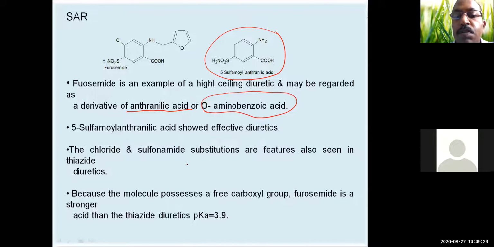The chloride and sulfonamide substitutions are features also seen in thiazide diuretics. Because the molecule possesses a free carboxylic group, furosemide is a stronger acid than the thiazide diuretics. The pKa value of the thiazides was around 6 and 9.5, but the pKa value of this compound is around 3.9.